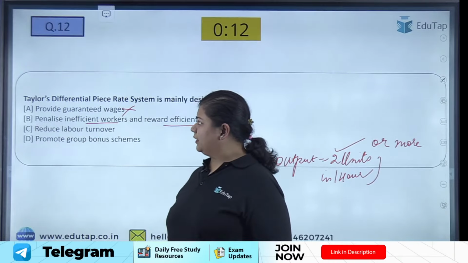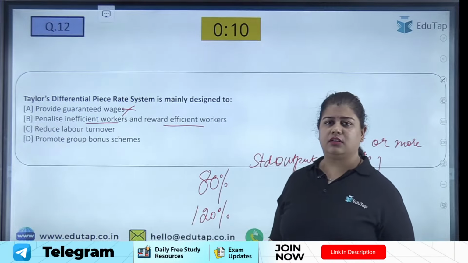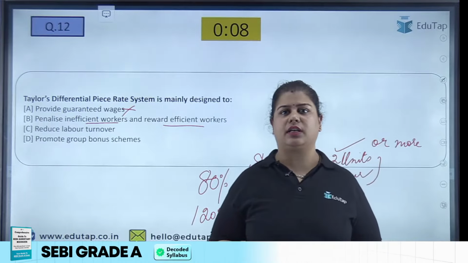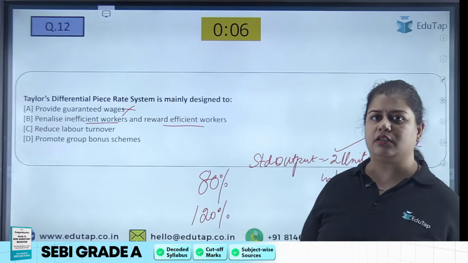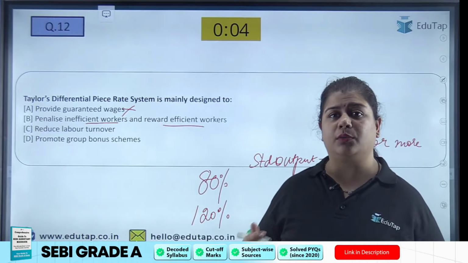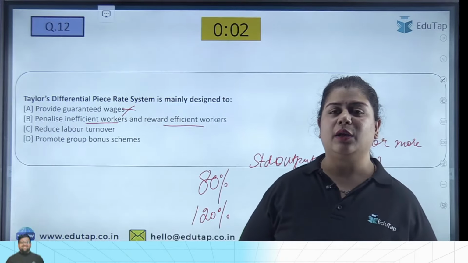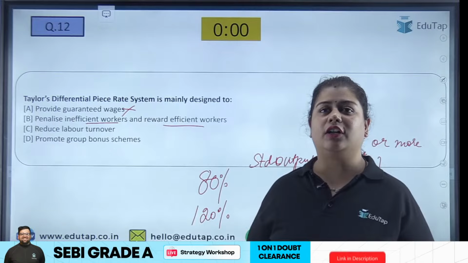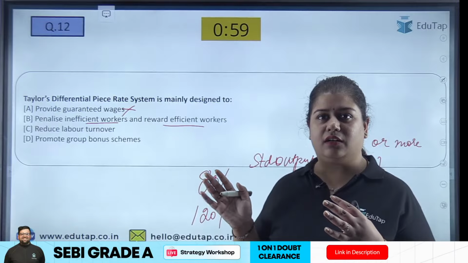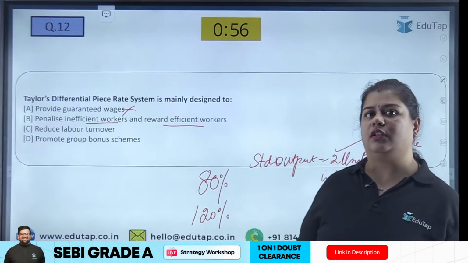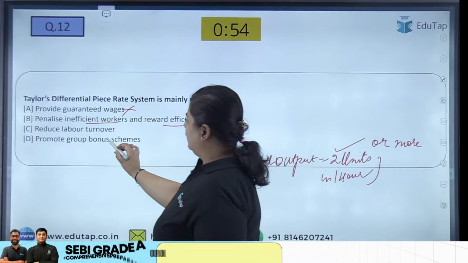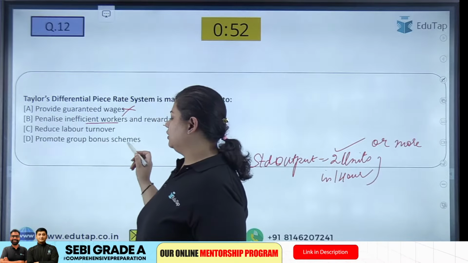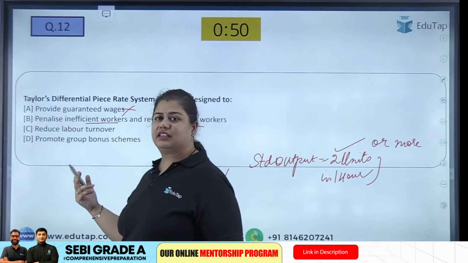Will this reduce labor turnover? If I know in this company, or in this business, if I don't work properly, my salary will be deducted, will I try to go here? Or even if I go, will I be retained in this company? No. This does not reduce the labor turnover, but it increases the labor turnover.